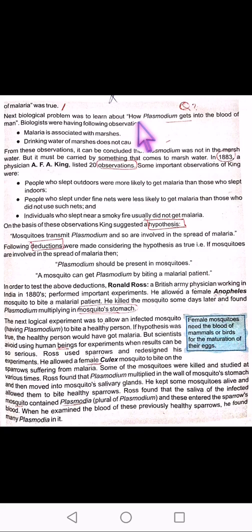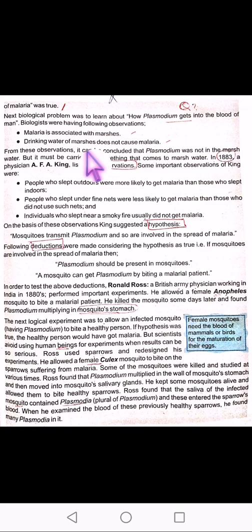Now, another biological problem arose in the minds of the biologists of that time: how is plasmodium actually entering the blood of a man? What are the main causes of infected and affected blood? For that reason, biologists again looked at their observations: malaria is associated with marshes. We are quite sure that they are related, but drinking the water of marshes is not causing malaria.